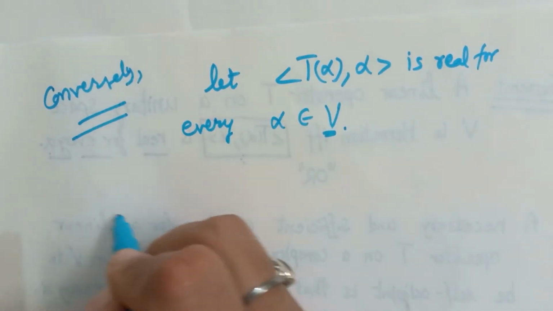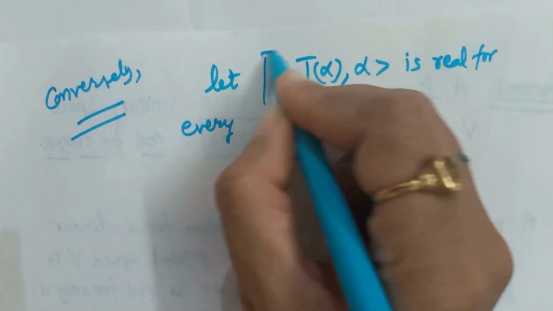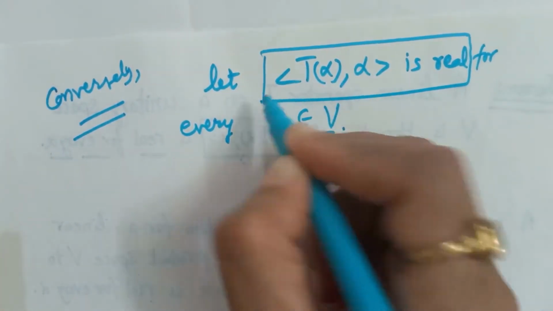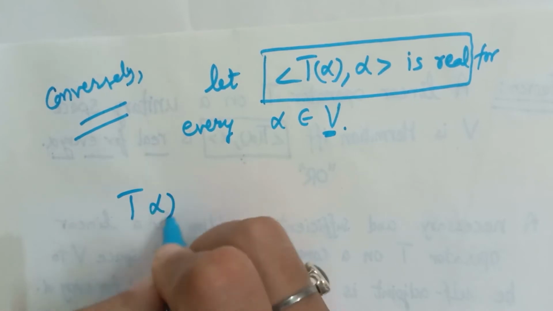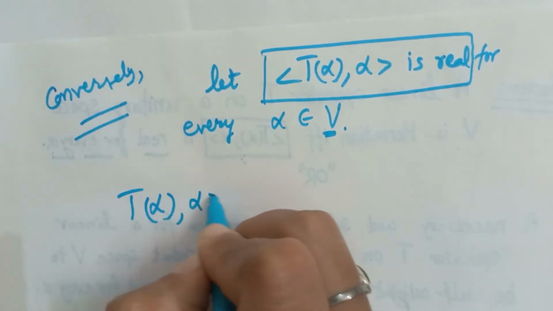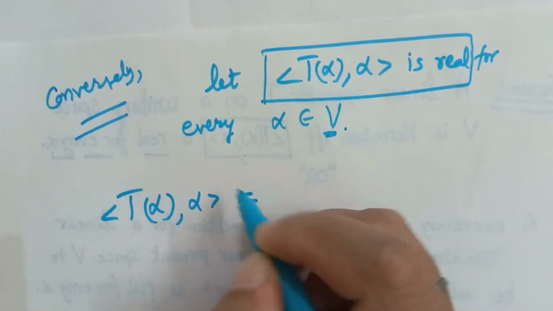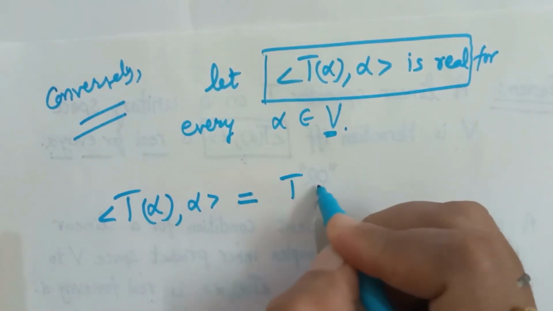For proving that, we will use this condition that this is real. So the inner product of T of alpha with alpha is real. That means this will be equal to its conjugate.